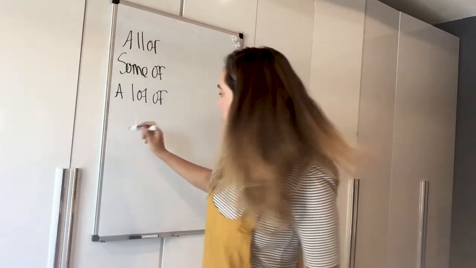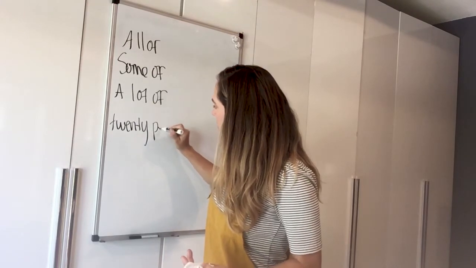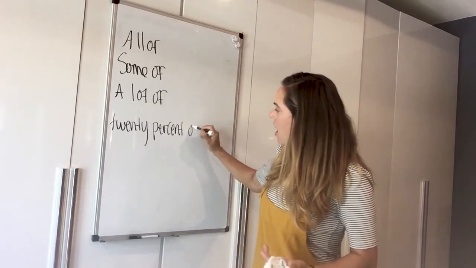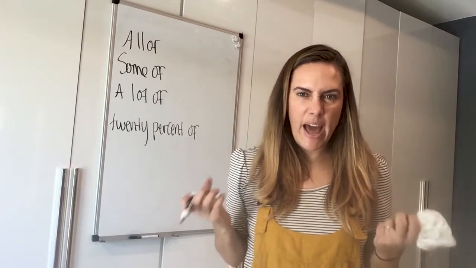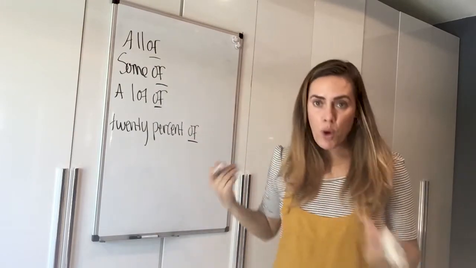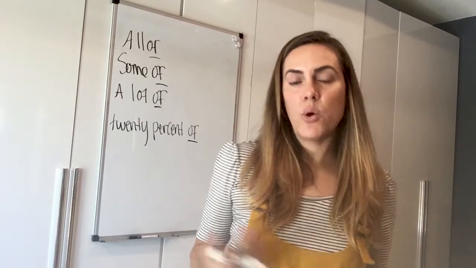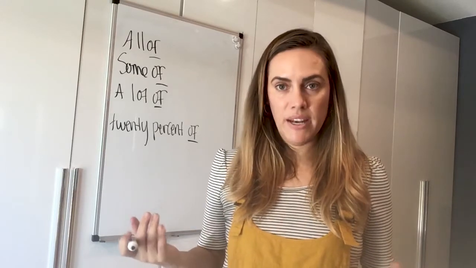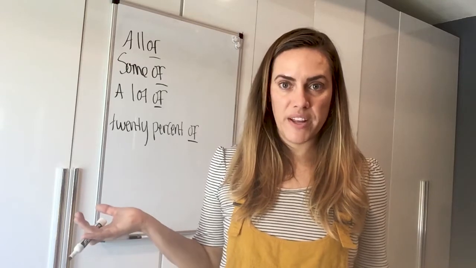Even percentages, right? So I can say 20% of. When I use these expressions of quantity, and then I use the word of, I'm always going to use a noun after it. That noun can be singular or it can be plural. And depending on whether it's singular or plural, the verb will have to agree appropriately.